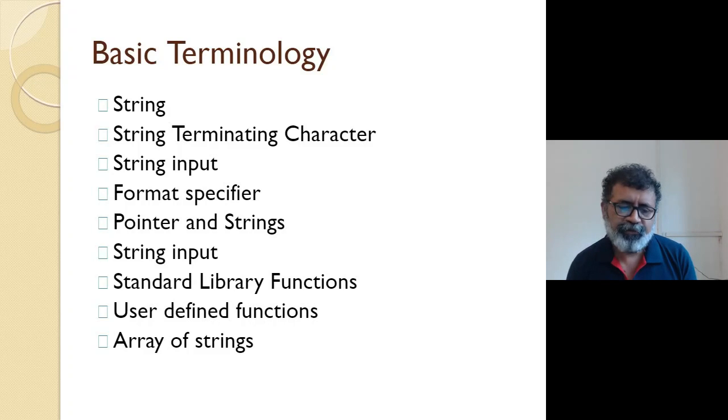That is the reason. And the last part of this will be array of strings. Like I told you, a double dimensional array is an array of single dimensional arrays. So similarly, a string is an array of characters. So an array of strings will be a double dimensional array of characters, right?